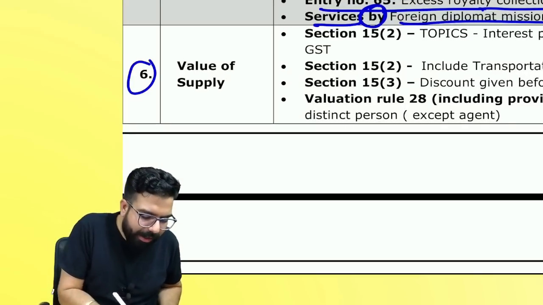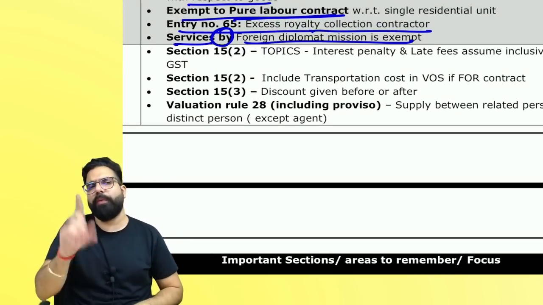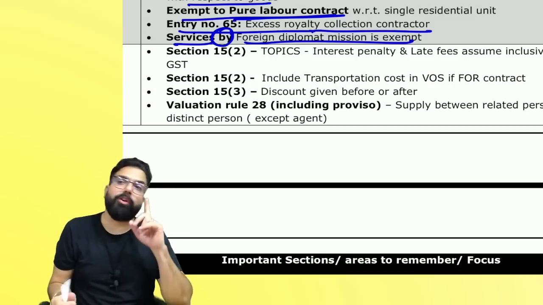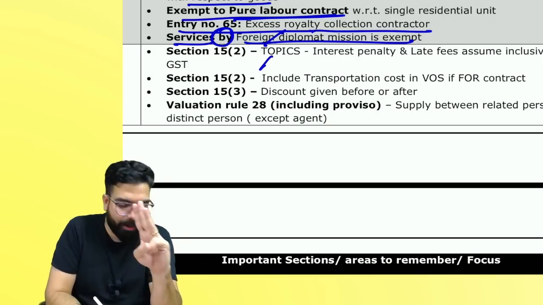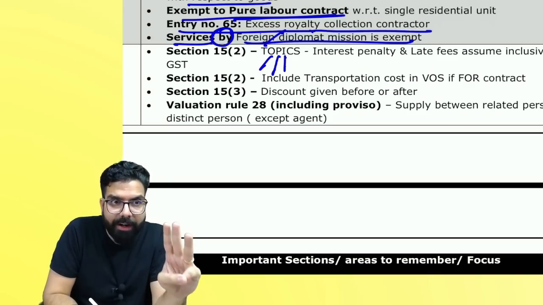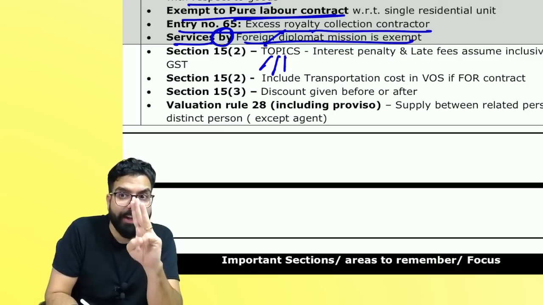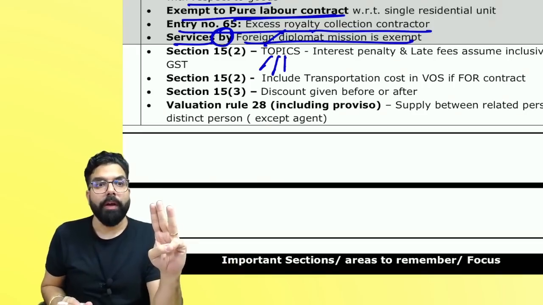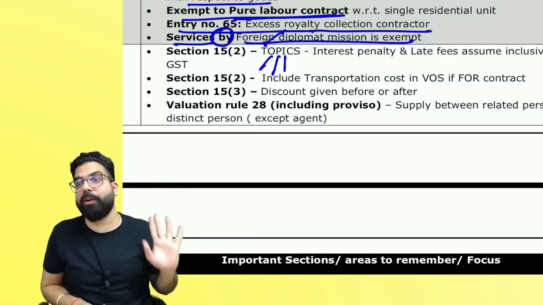Next, sir, the next chapter which will be very important is the value of supply chapter. First of all, remember value of supply is always the transaction value. Secondly, remember the topics to be included: taxes other than GST, obligation of the supplier met by recipient, packing charges, special packing. I for incidental charges, I for interest, penalty, late fee. Interest, penalty, late fee, always assume it to be inclusive of GST unless told otherwise in the question. Make it exclusive and only then add to the value.